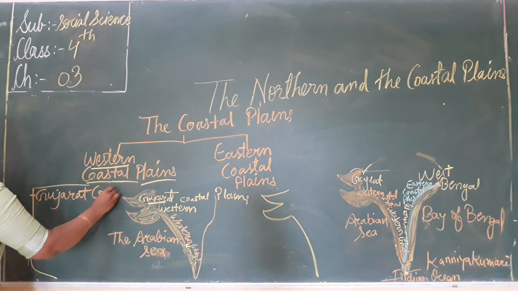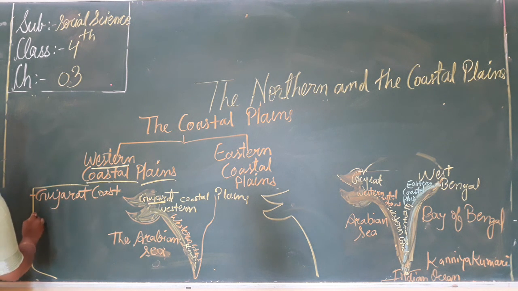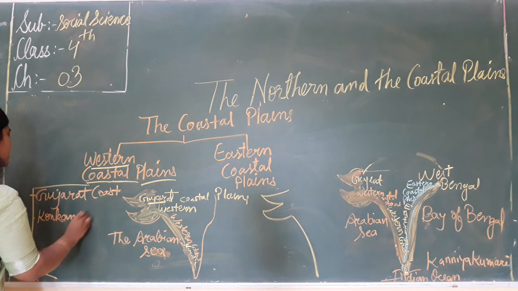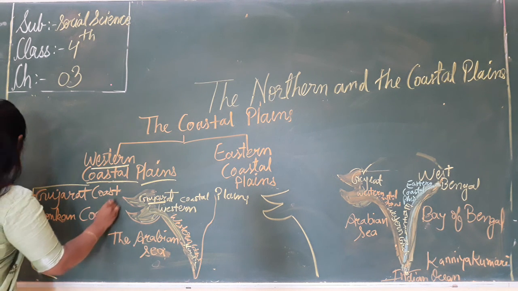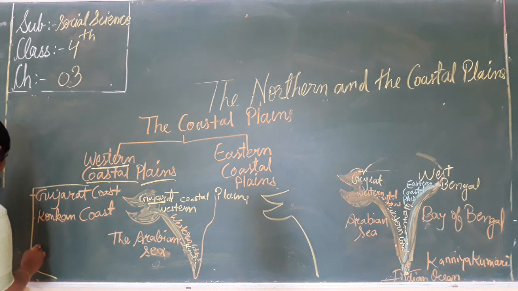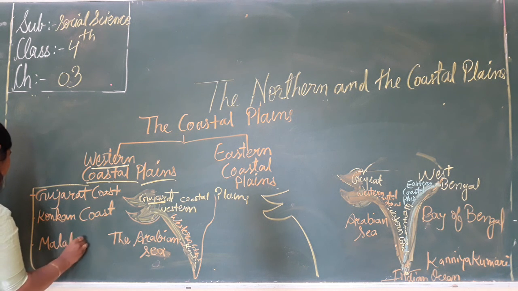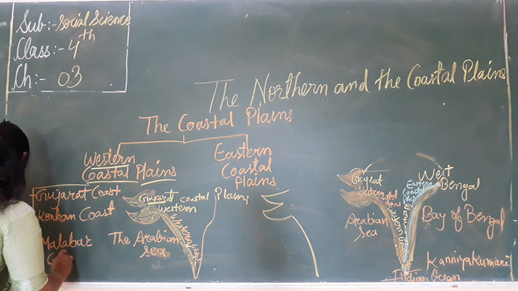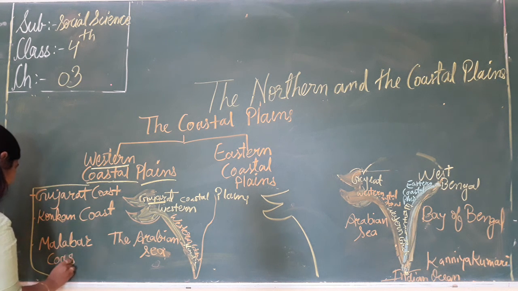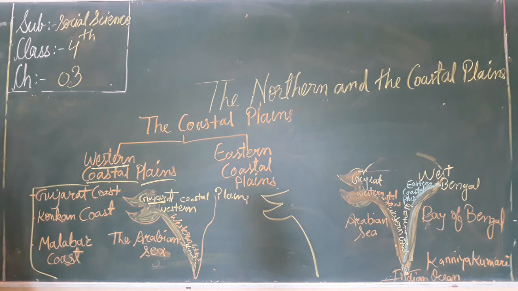The second is the Konkan coast. And the third is the Malabar coast.